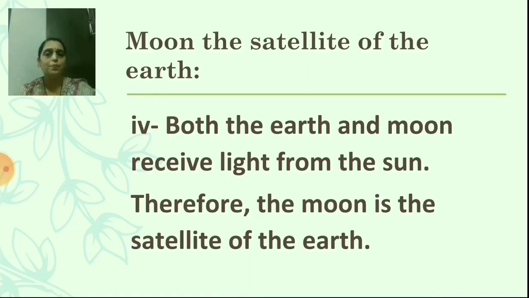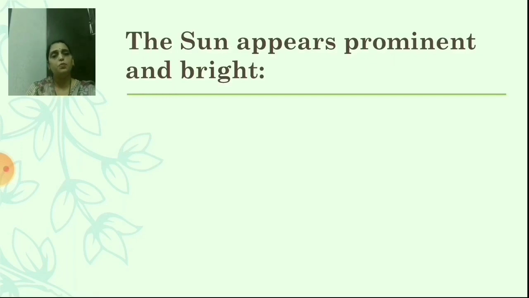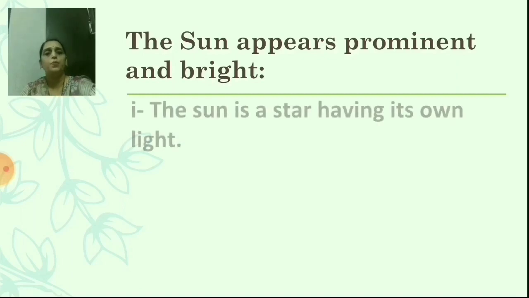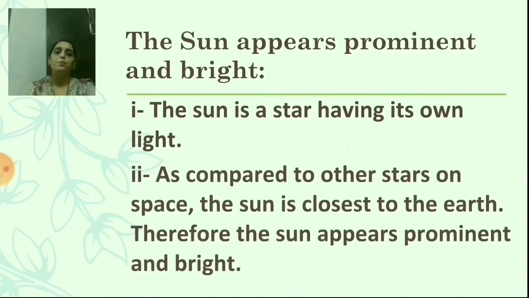Is it clear? Students, now the next question. Why does the sun appear prominent and bright? First point, the sun is a star having its own light. Second point, as compared to other stars in space, the sun is closest to the earth.